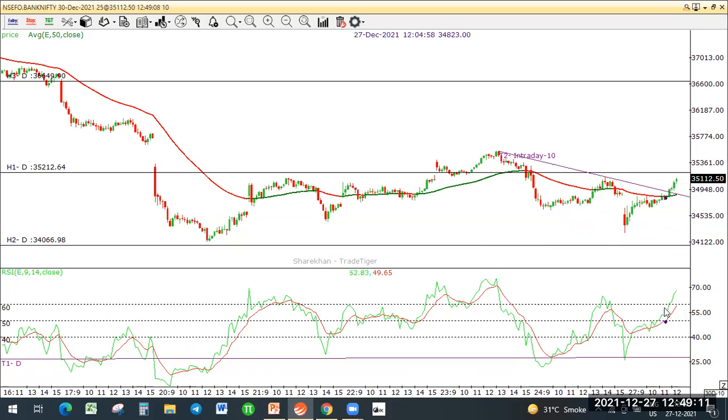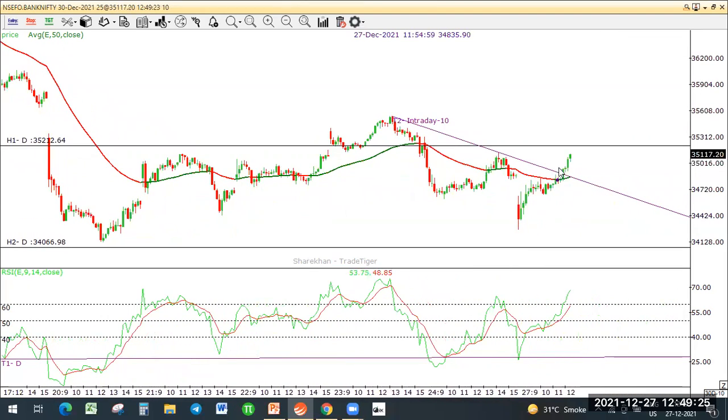Also, RSI was rising and it was very close to 60 at that point of time when I was planning this trade. It had not crossed, but it was very close. So the momentum was building up for a jump. The next thing I did was wait for this breakout to happen. Once this breakout happened and this candle closed at 34950, after that I entered the trade. I entered the trade here.